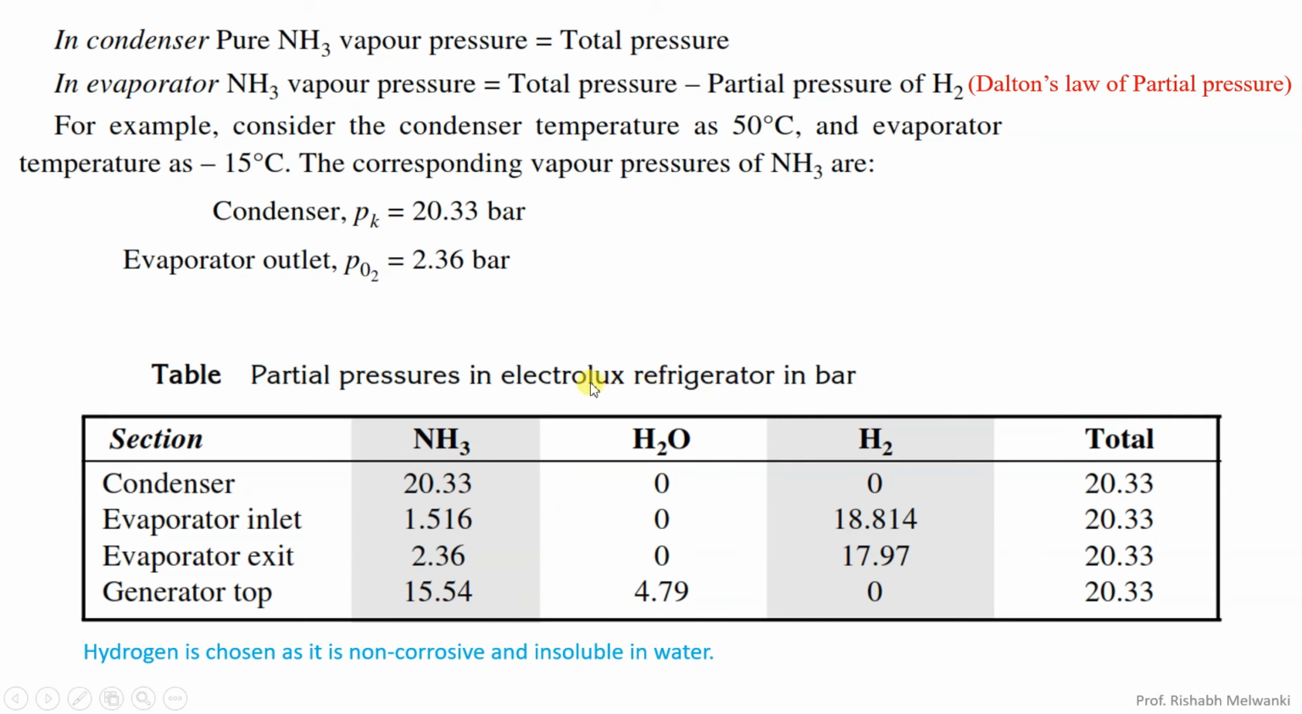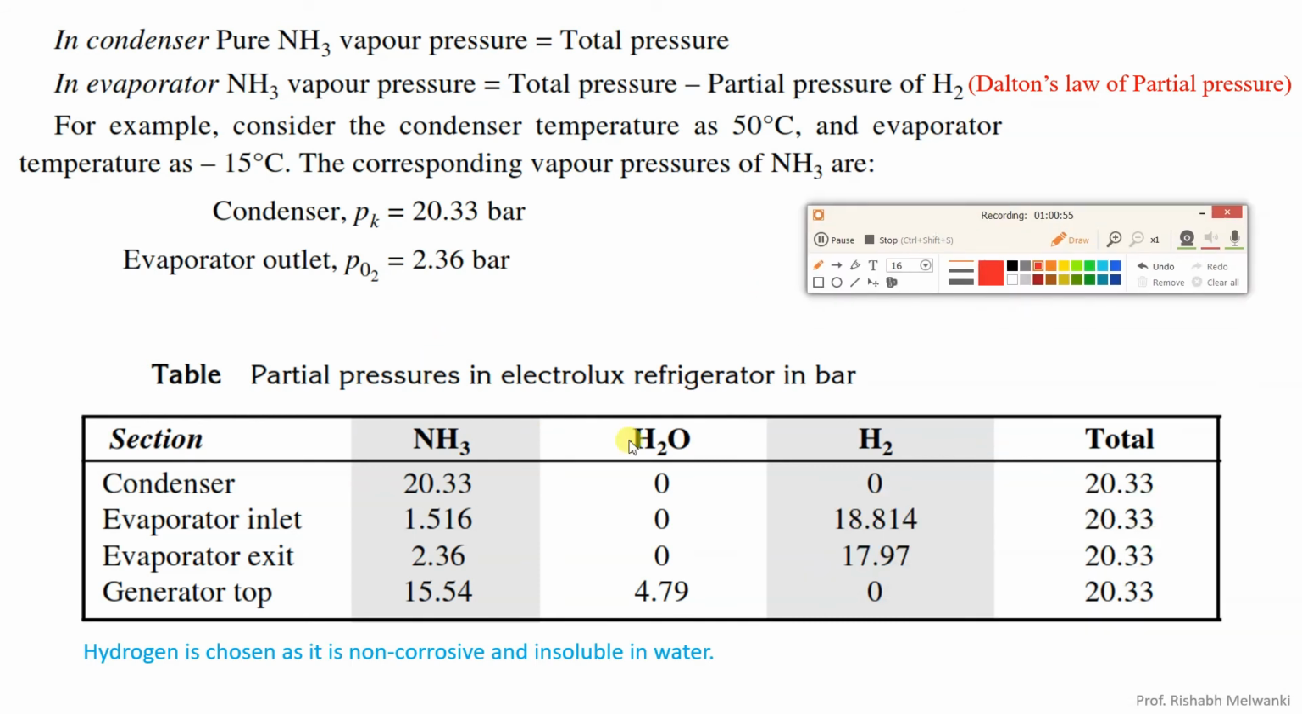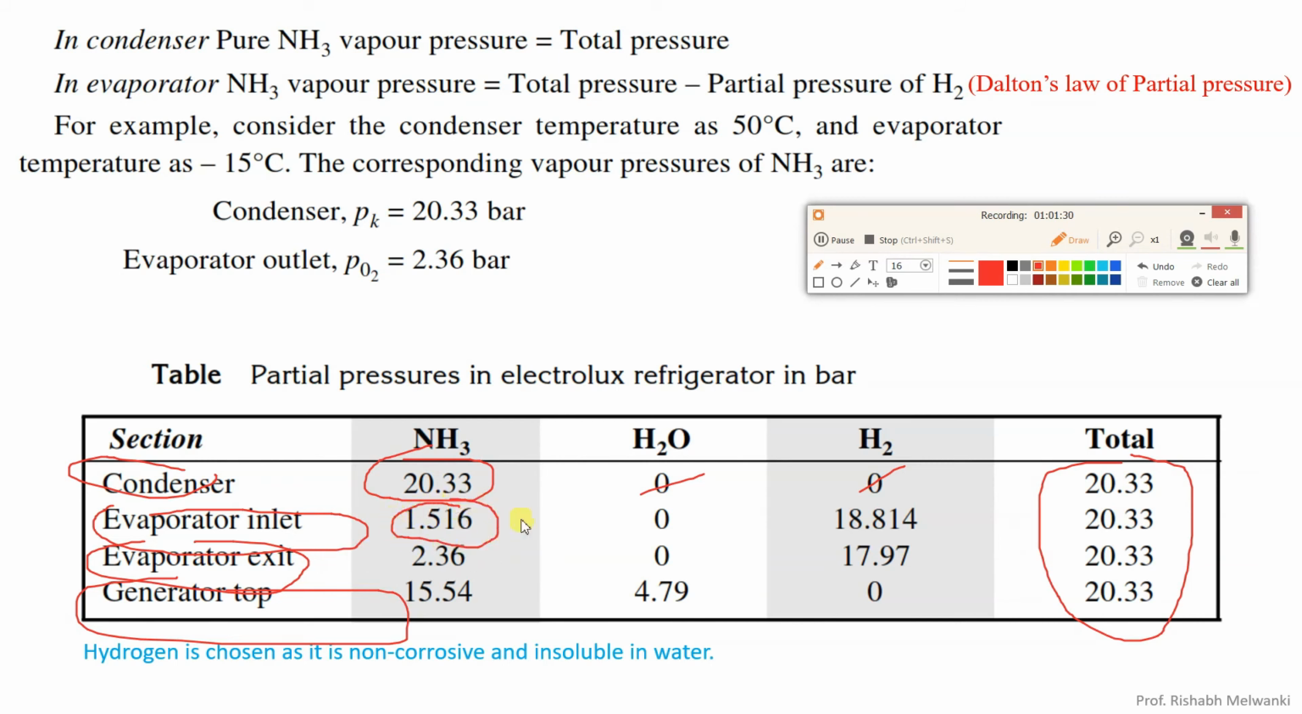Now we'll see about the pressure part. Here you can understand the partial pressures and the total pressure values. Some examples are given, taken from Refrigeration and Air Conditioning by C P Arora. Here you can see the condenser, evaporator inlet, evaporator outlet, and generator top side. Total pressure everywhere is the same, 20.33 bar. But inside the condenser we only have ammonia, we don't have water or hydrogen. At the evaporator inlet, we have ammonia and hydrogen.